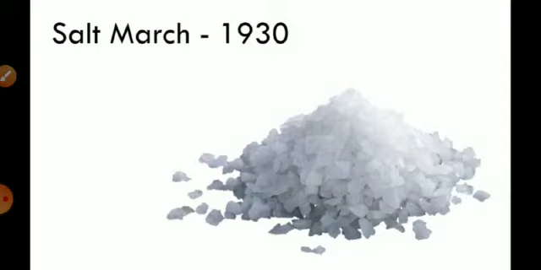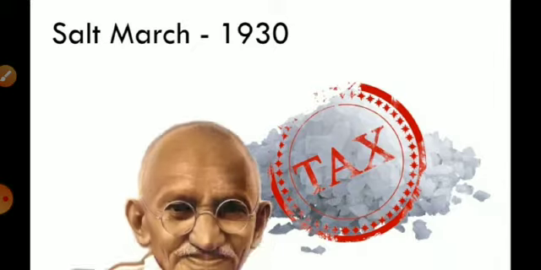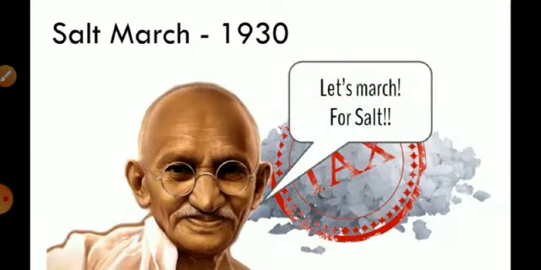Time to talk about my favorite seasoning, salt. Salt was heavily taxed by the British. Indians were not allowed to make or sell it. One of the acts of civil disobedience organized by Gandhi was called the Salt March. The idea was to get a bunch of followers and march to the sea in order to defy the Salt Act. The 24-day march spanned over 240 miles. Tens of thousands joined Gandhi on his march.